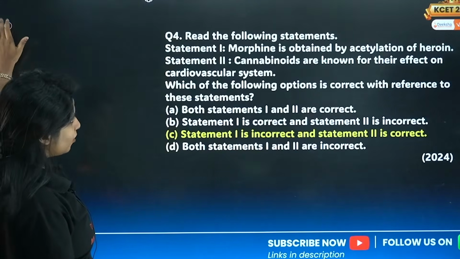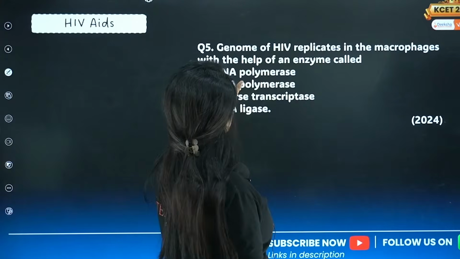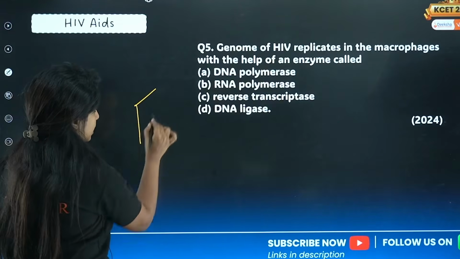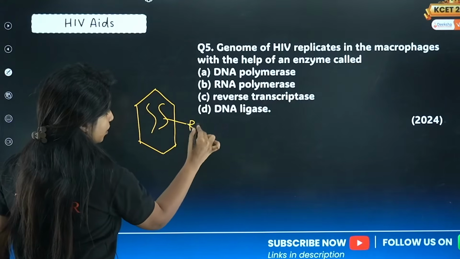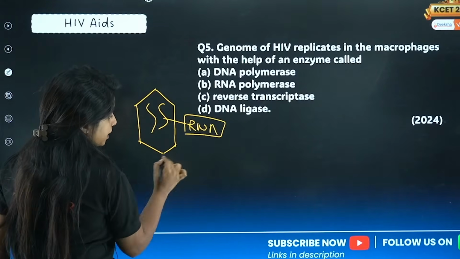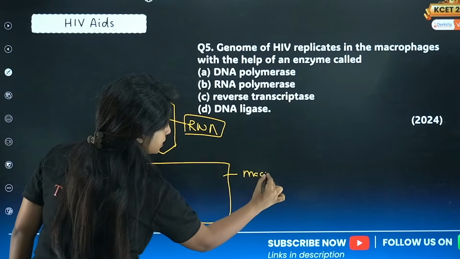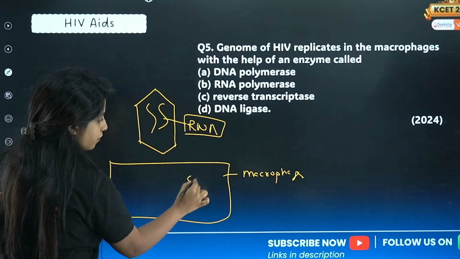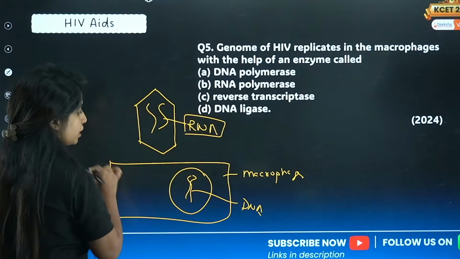Okay? Now HIV. The genome of HIV replicates in the macrophages with the help of an enzyme. The HIV virus has a capsid, a proteinaceous covering, and inside that it has RNA. It comes to affect our cells, basically macrophages. Inside the macrophage, we have our genome inside the nucleus, made up of DNA.